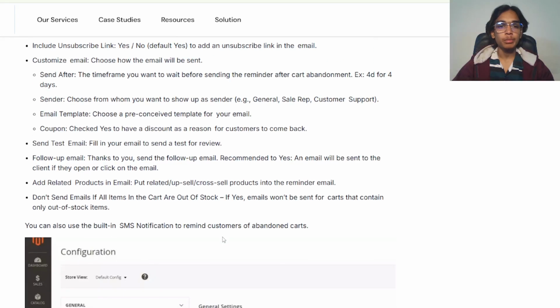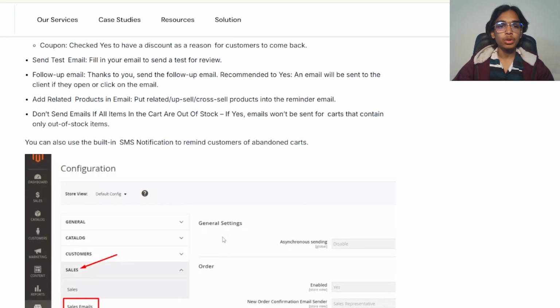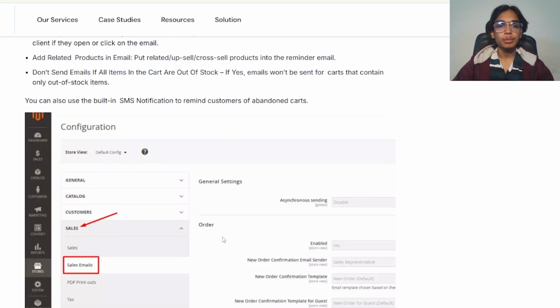Fill in the extension's configuration, status, and sections. Sending: choose the email address you want to show up as the sender's email. General usage. Wrap customer support. Email template: choose the components in your emails. Send test emails to check the email. Add related products in emails, such as cross-sells. You can also use the SMS notification to remind customers of their abandoned carts.